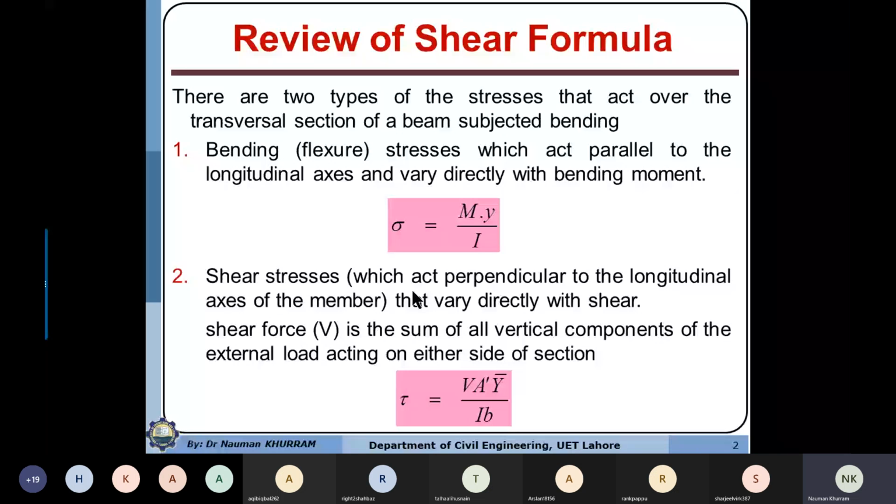Actually, due to the flexure stresses, there are two types of internal forces which are produced in the beam section. Half of the section undergoes tension and half of the section undergoes compression. It means that due to the flexure stresses, there are two types of internal forces acting on the cross section: tensile force and compressive force. And due to the shear force, shear stresses are produced in the beam section.